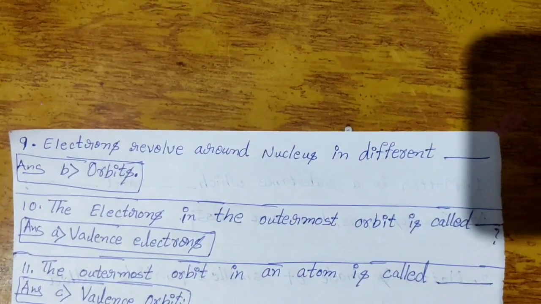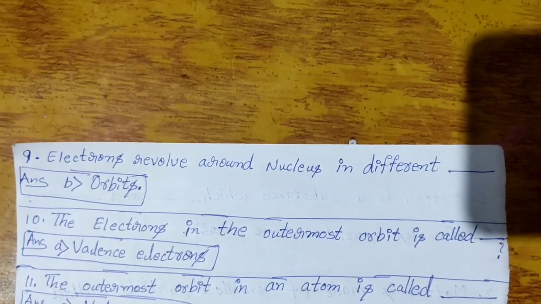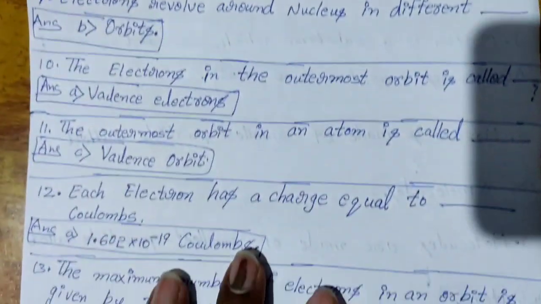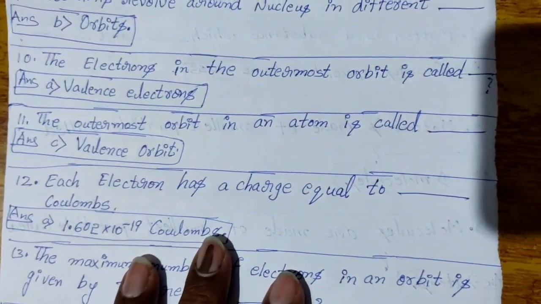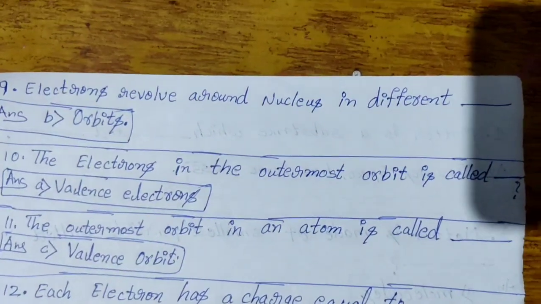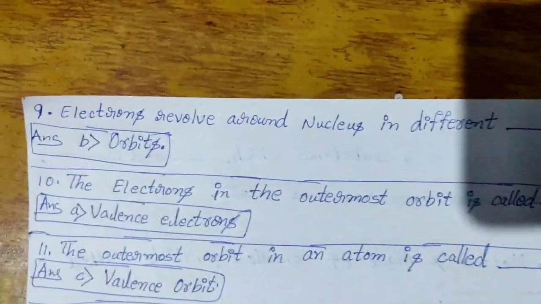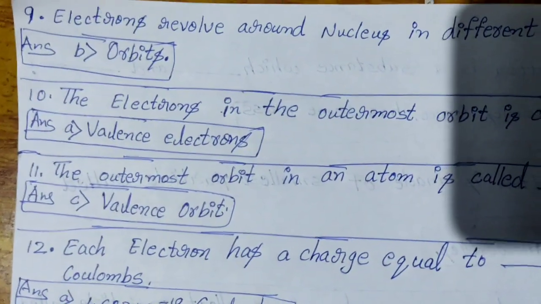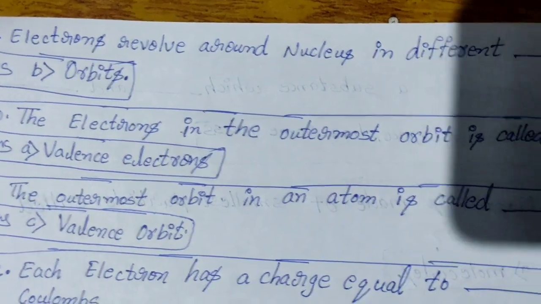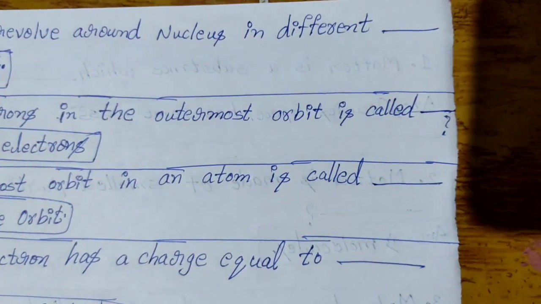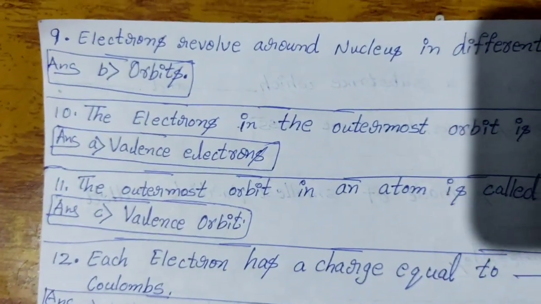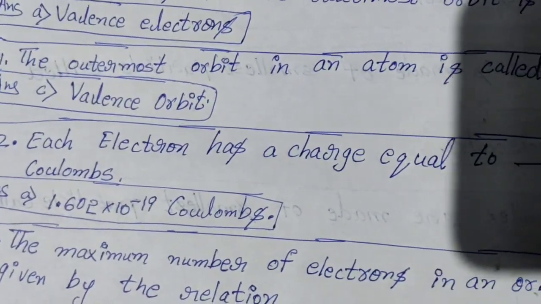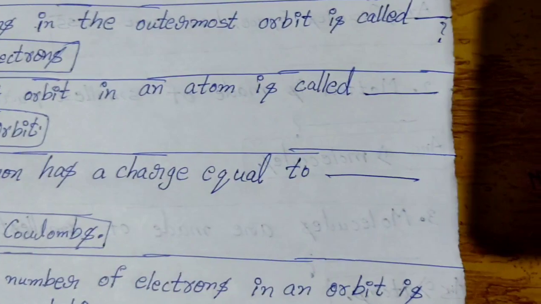The ninth question is electrons revolve around nucleus in different dash. The answer is orbits. The 10th question is the electrons in the outermost orbit are called dash. The answer is valence electrons. The 11th question is the outermost orbit in an atom is called dash. Answer is valence orbit.